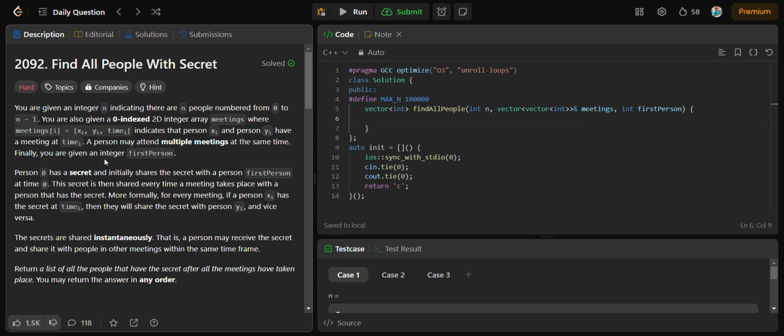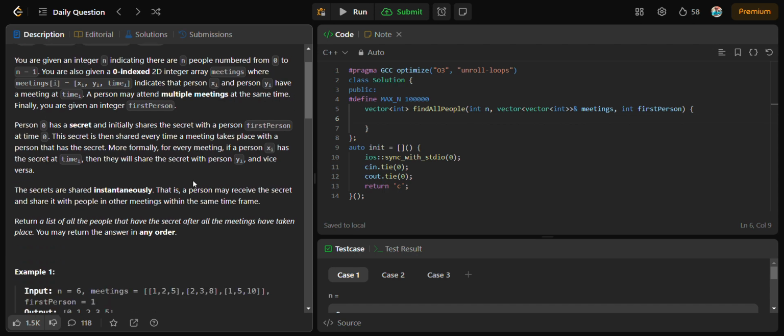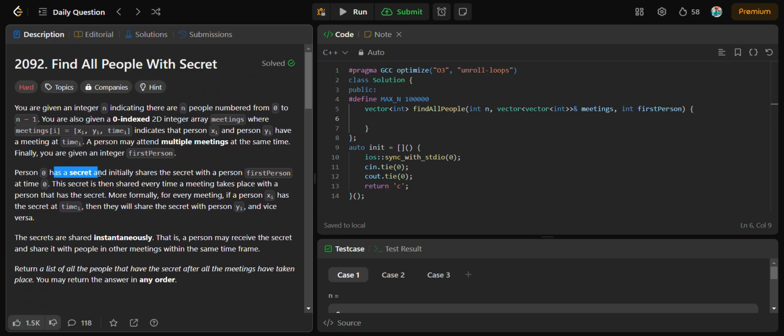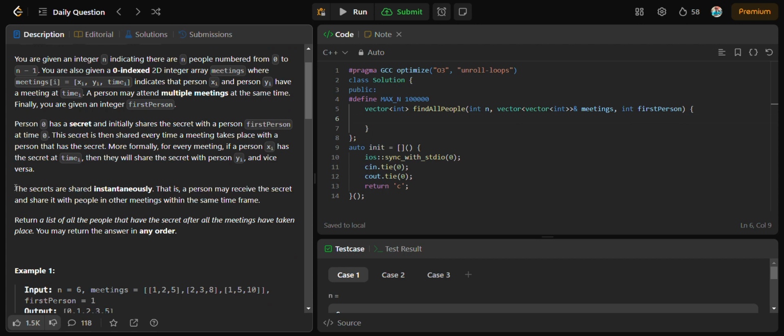Finally, they have given an integer firstPerson. So person 0 has a secret and initially shares the secret with person firstPerson at time 0. This secret is then shared every time a meeting takes place with a person that has the secret. More formally, for every meeting, if person xi has the secret at time i, then they will share the secret with person yi and vice versa. The secret is shared instantaneously.